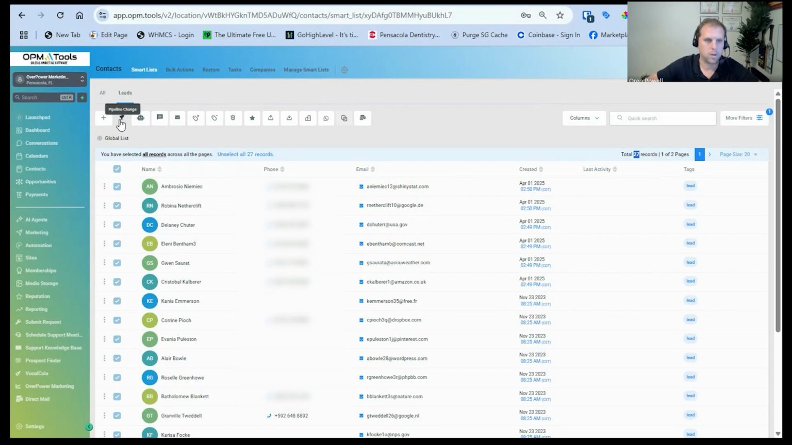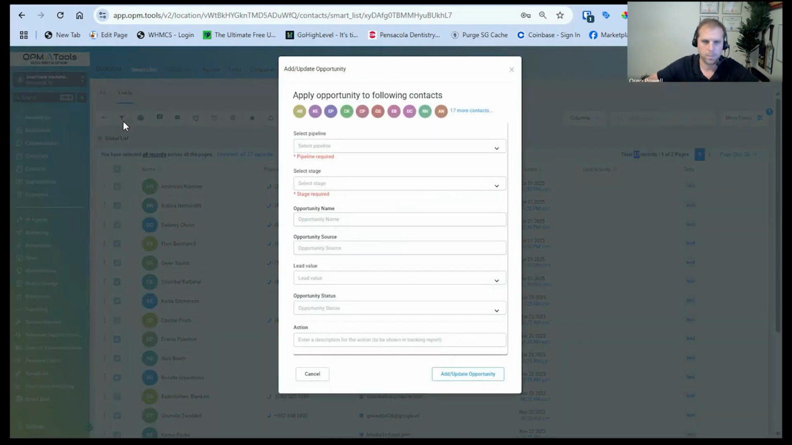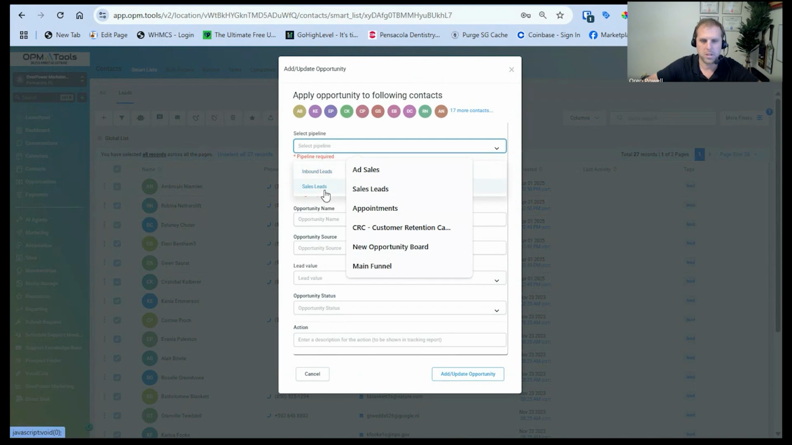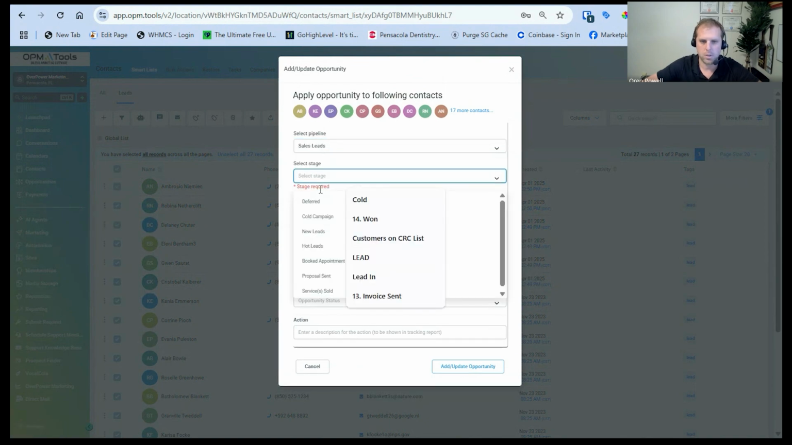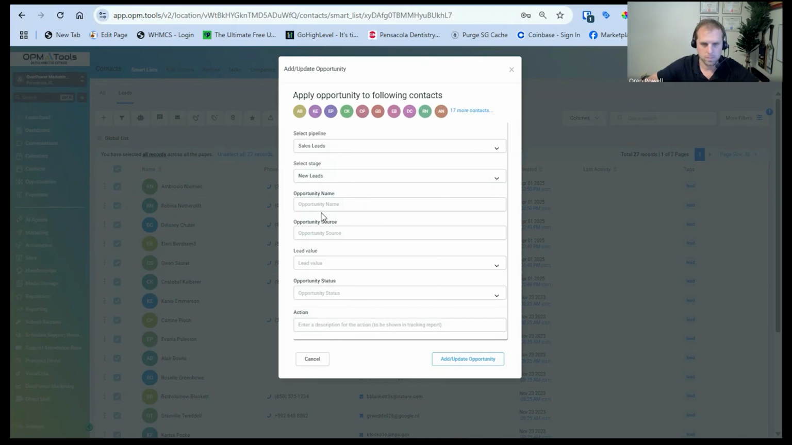We're going to click this icon right here, pipeline change. Select pipelines, we'll do sales lead. Select the stage, we'll call them new leads for right now. Opportunity name, we could put it whatever we want, or we could add a custom field in here. But for right now, we'll keep it blank and it will automatically put the person's name in there instead.